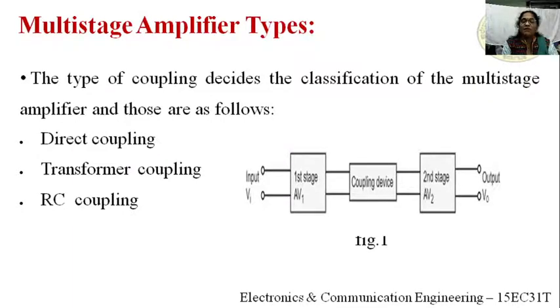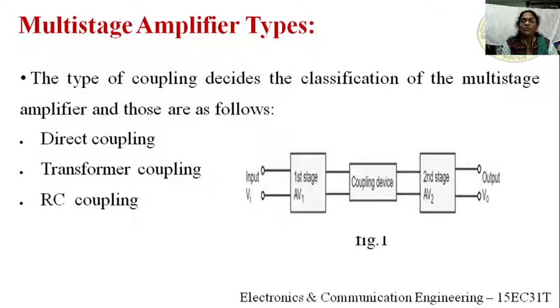Why? If you use a transformer or RC, what happens? We know that the reactance of the capacitance or inductance does not allow DC; it only allows AC, that is, it blocks DC. Therefore, for amplification of DC signals, we should use direct coupling. We don't prefer transformer or RC coupling.